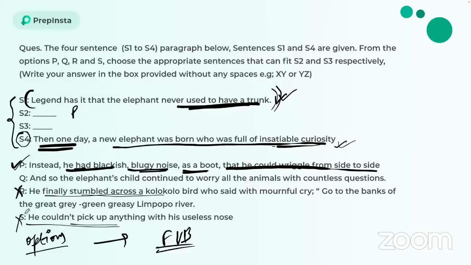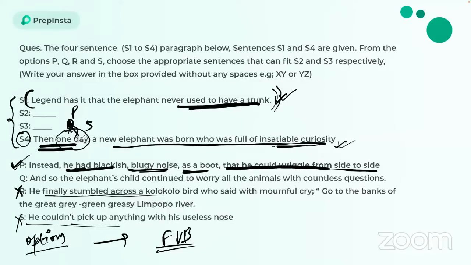All right, so again, these two are talking about this new elephant. So R and S are eliminated and Q comes over here. It's going to be he couldn't pick up anything with his useless nose. I'm sorry, it's not P and Q, it's going to be P and S. I'm sorry, I got confused over here.